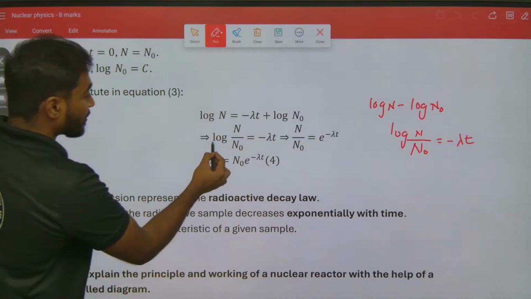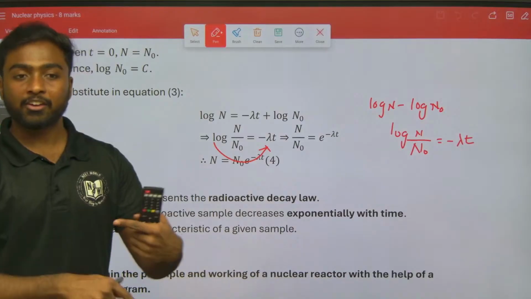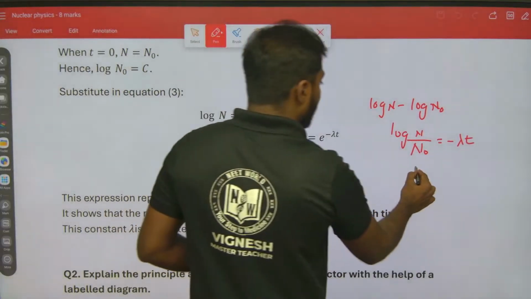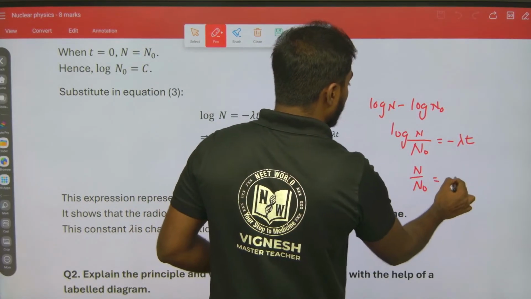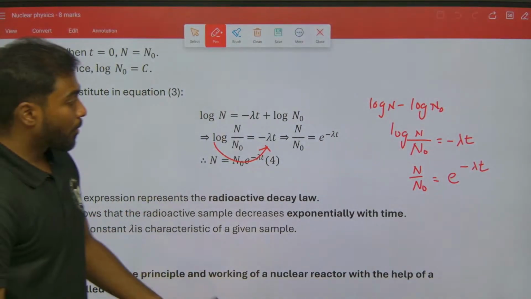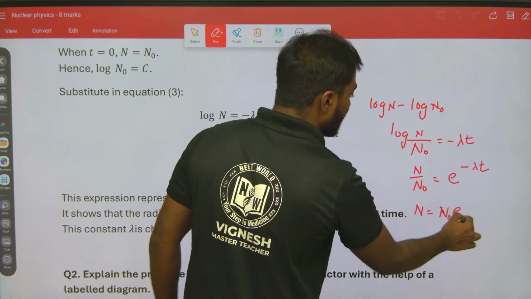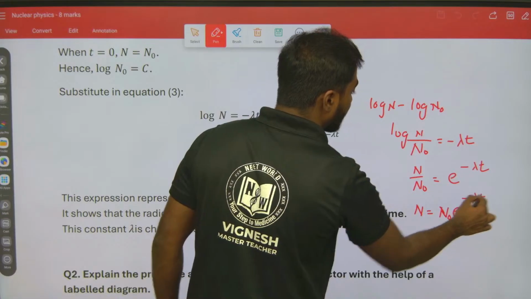When I take this log to the other side, it becomes an exponent, since the opposite of log is the exponent. So N by N naught will be equal to e power minus lambda t. So N will be equal to N naught e power minus lambda t.